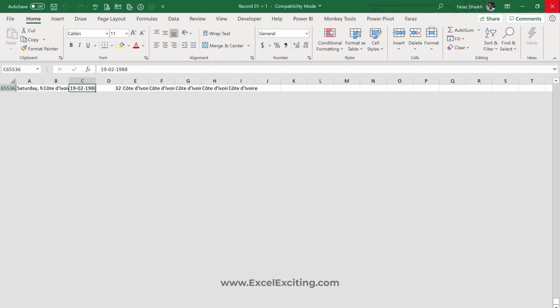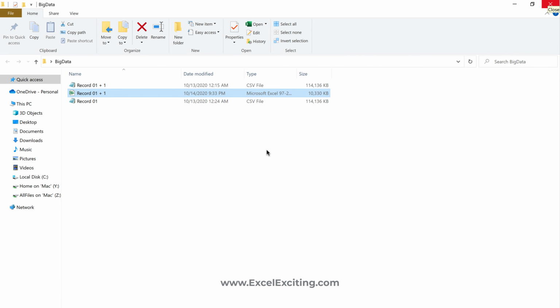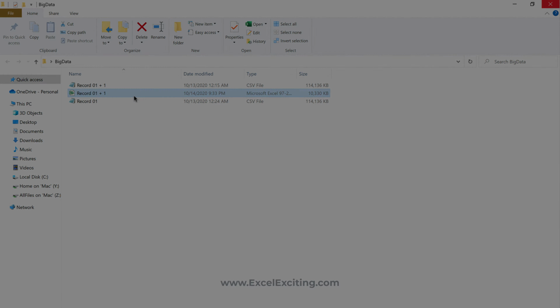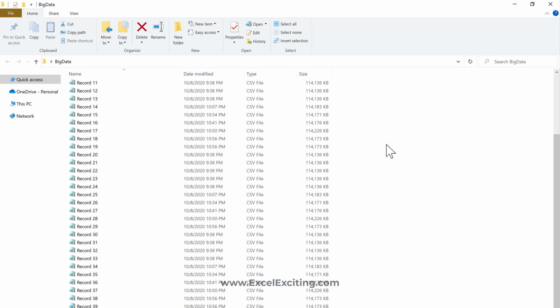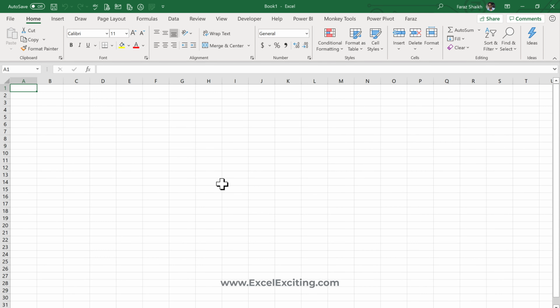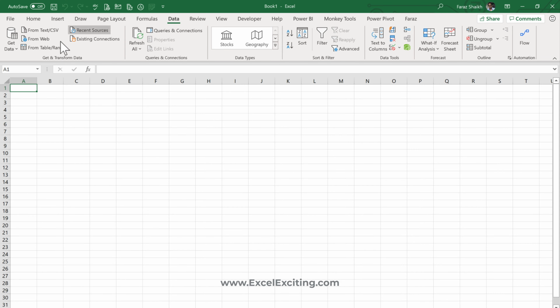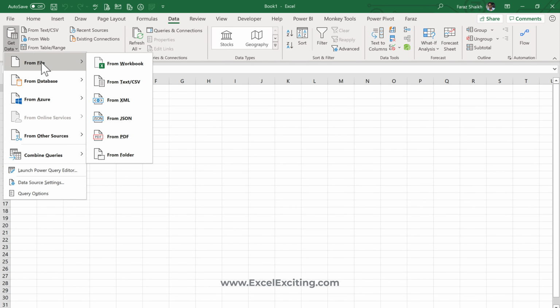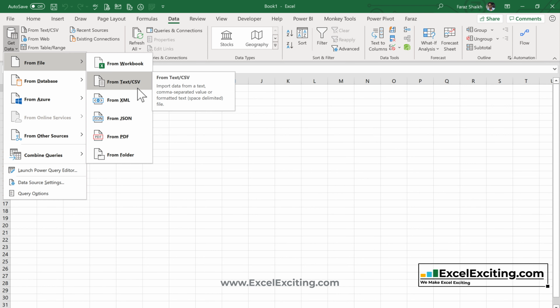Now let's go and try to grab 41 million records in our data set. So this is my data set of 41 million records, and those are in a CSV file. Now we are going to grab all this information into Excel. To grab that information, you can just go to Data, Get Data from File, and select the file format, and you can just select CSV file.